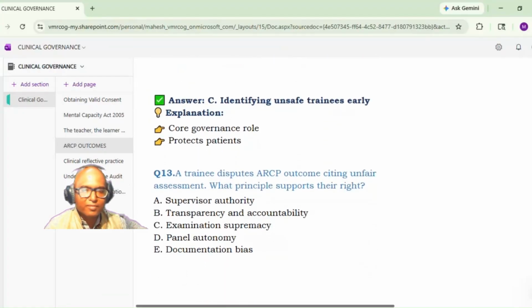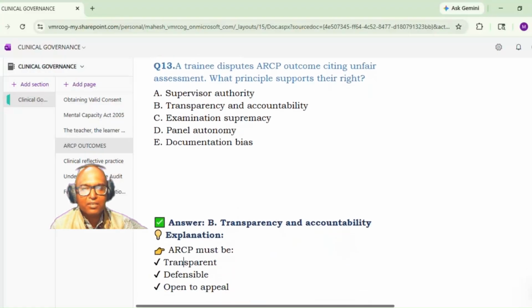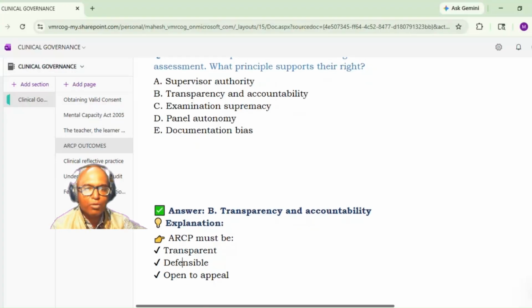Yeah, next. A trainee disputes ARCP outcome, citing unfair assessment. What principle supports their right? A. Supervisor authority. B. Transparency and accountability. C. Examination supremacy. D. Panel autonomy and documentation bias. It is transparency and accountability. Yes. So the process has to be transparent. So the trainee can challenge the ARCP, which must be transparent, defensible, and open to appeal.